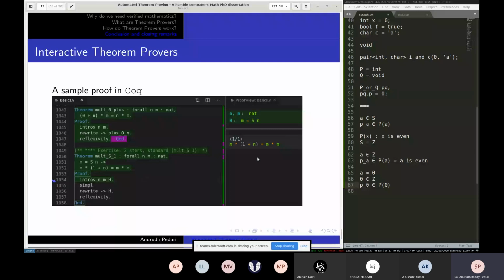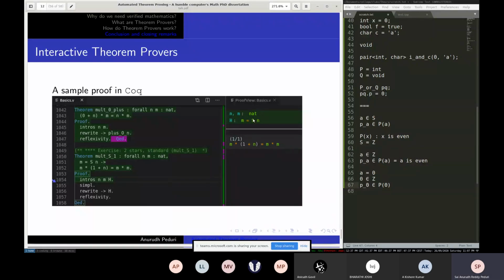So what does this interface mean? I'm trying to prove this theorem. The name is Malt S1, and what is the theorem? For all natural numbers, if m is S n, where S is successor, so n plus 1, then m times (1 plus n) is equal to m square. Is that correct? Oh yeah, it is correct, because S n is equal to m. Obviously I proved it, so it has to be correct. But yeah, we just want to show this. So S n is one way of defining it, 1 plus n is another way. These are not directly equivalent, so we have to do a little more to show that.